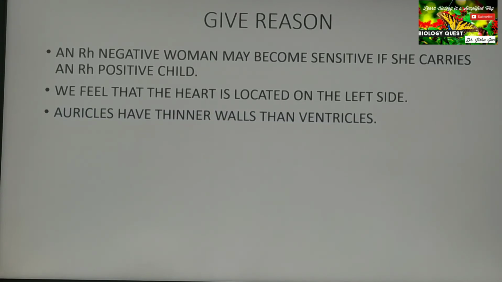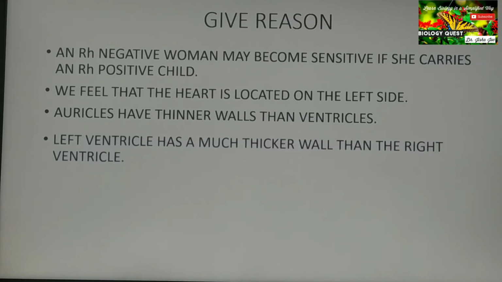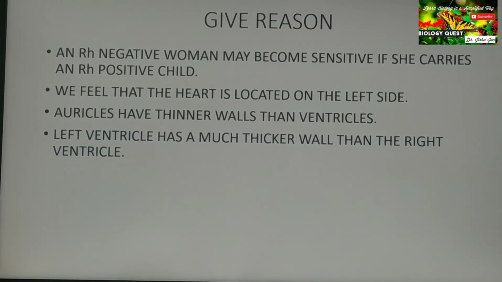Auricles have thinner walls than ventricles because the function of the auricles is just to receive the blood and pour this blood into the ventricles, lying very close to them, just below them. So that is why they have very thin walls. The left ventricle has a much thicker wall than the right ventricle because the function of the left ventricle is to pump blood to all the different parts of the body, whereas the right ventricle just pumps the blood to the lungs, which are very close to the heart.